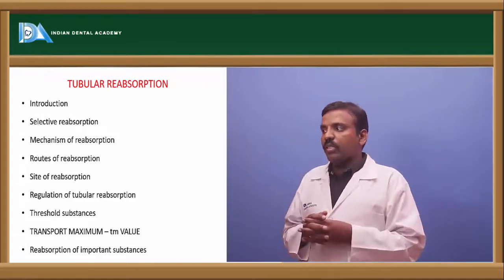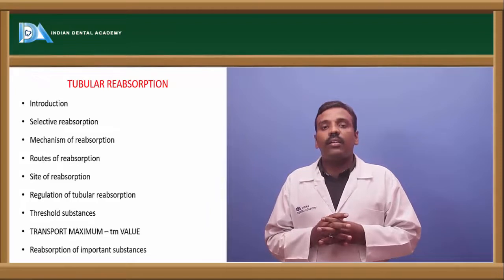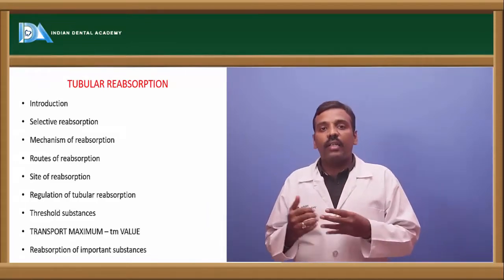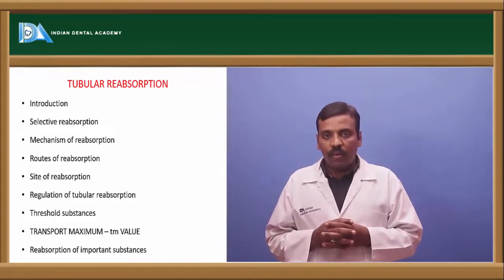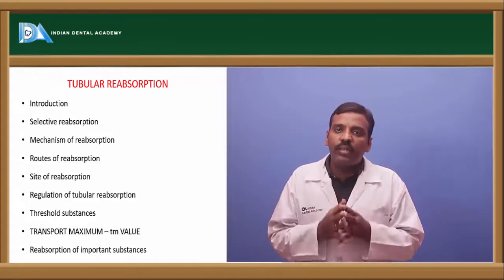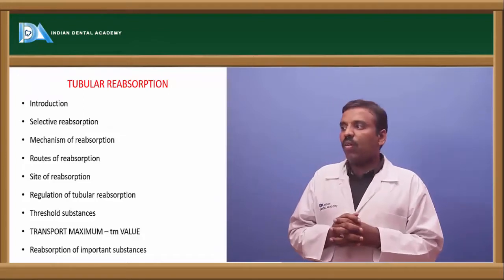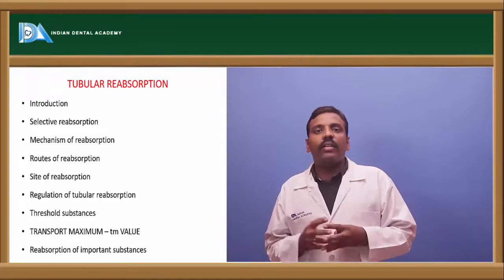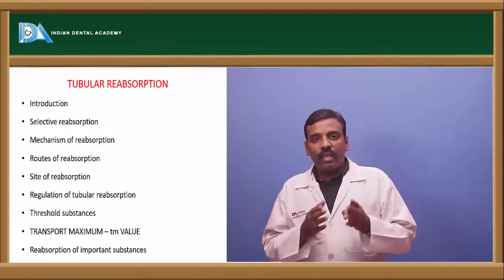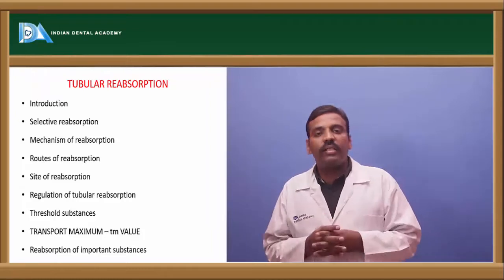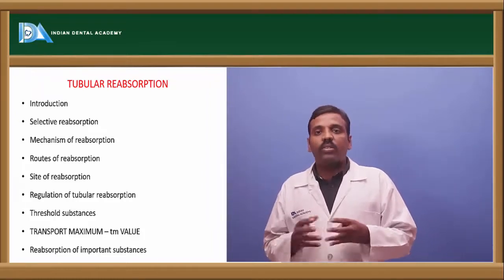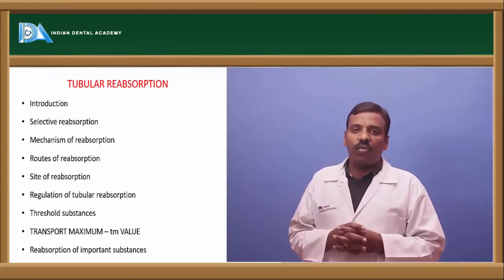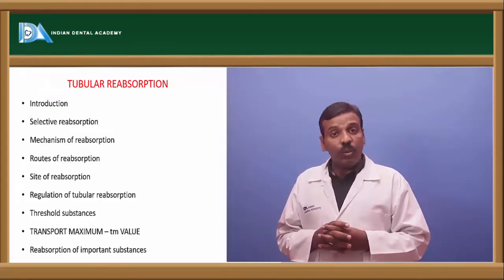Okay, and next the site of the reabsorption is in the tubular portion, in the sense the descending segment and the ascending segments. Okay, so majorly it is only in the descending segments. And after that, the regulation of the tubular reabsorption is by the pressure gradients and the interstitial fluid present in between the descending and ascending segments. And after that, the loop of Henle and the concentration of the urine, all these are involved in this process.